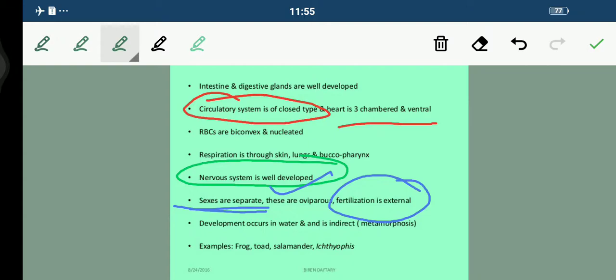Fine. So I hope there should be no doubt for you. All these things are very simple, students. I hope I am clear with each of these topics.